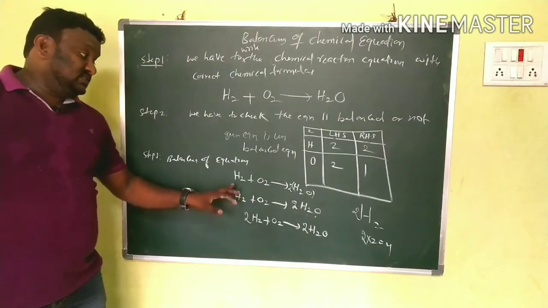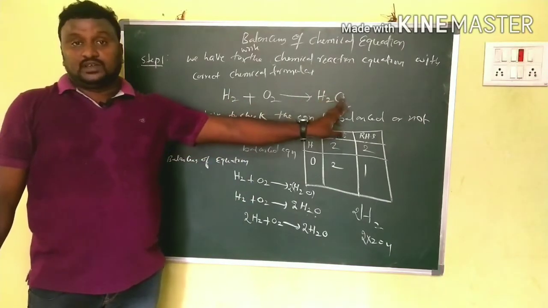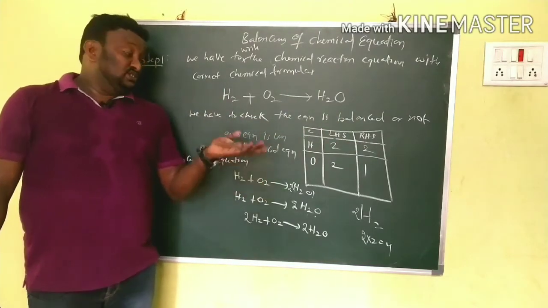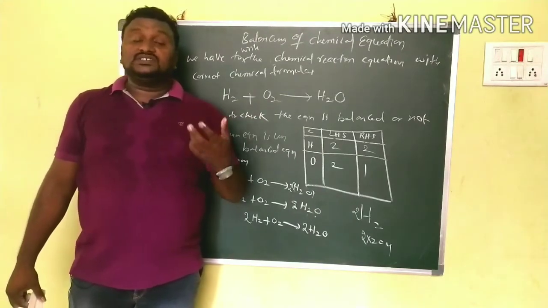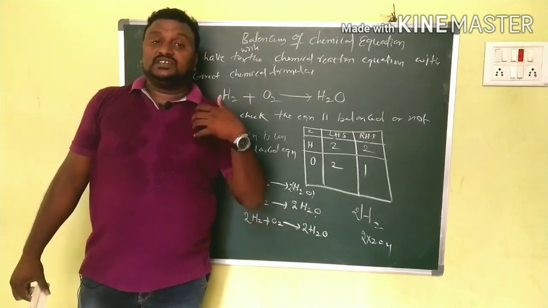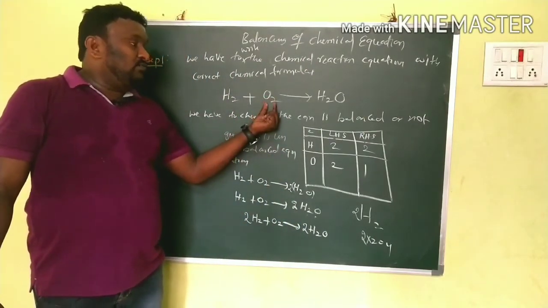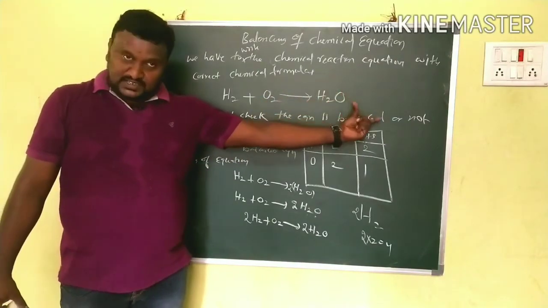Look here, first thing is we have this equation: H2 plus O2 gives rise to H2O. Up to here it is very clear. After that we are going to balance it. Now I want the oxygen atoms on both sides to be equal, so I took the decision to balance the oxygen on both sides first.